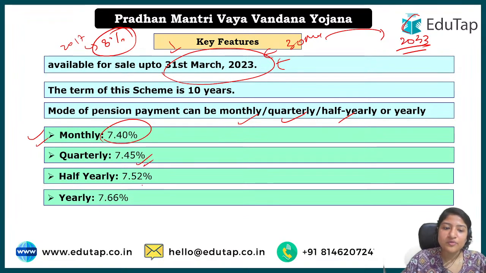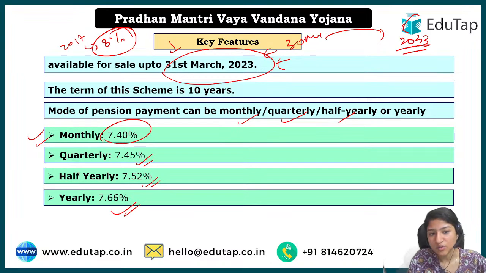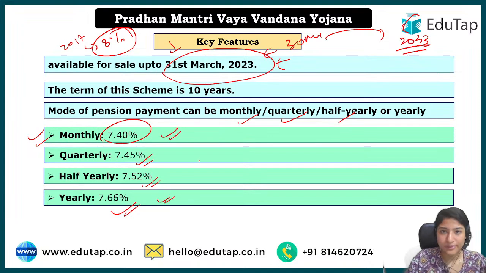Quarterly it is 7.45, per annum we are talking about everything per annum, okay. Half yearly 7.52 and yearly 7.6, per annum we are saying. Now I would say do not remember everything, but at least for monthly and yearly you should remember, okay.